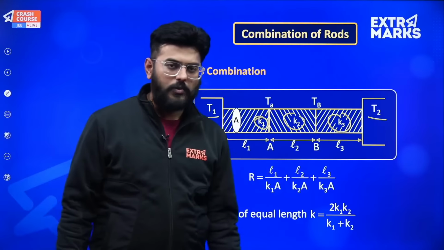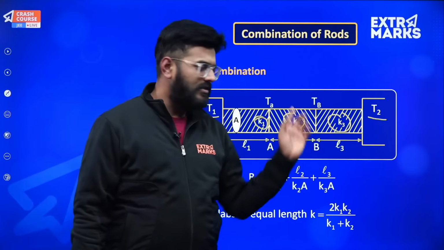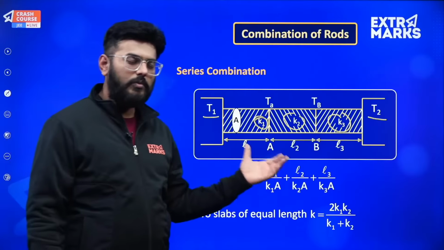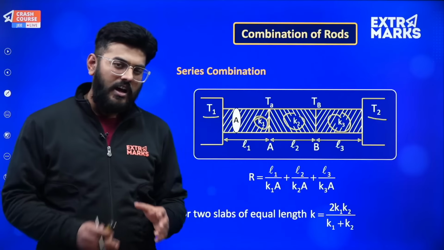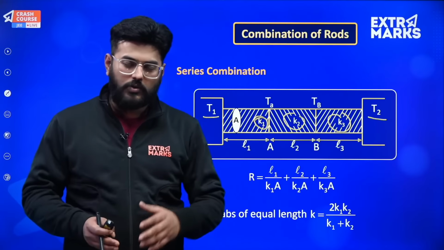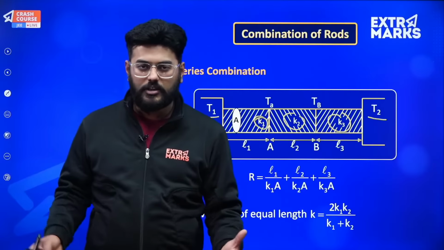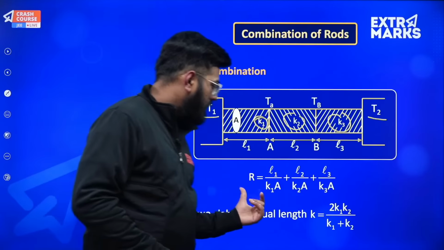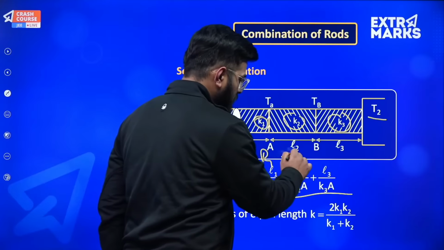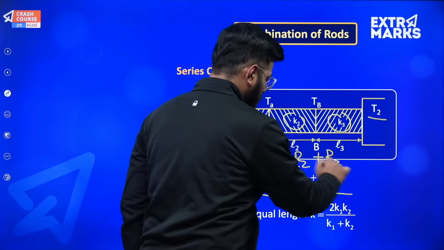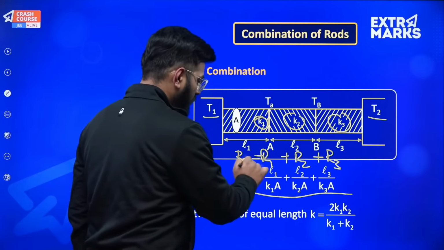I don't need 3 resistors, and I will not be writing 3 resistors. I want a cumulative form, so that in place of that I can just consider an imaginary conductor whose resistance I can write in a one line expression. How will that be? It will just be the addition. So R, as you can see, will be equal to R1 plus R2 plus R3 and this will be the value of R equivalent.